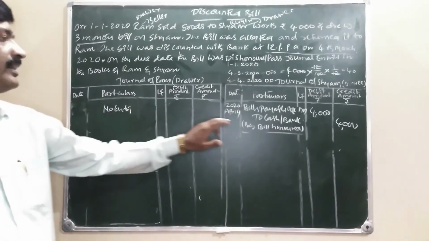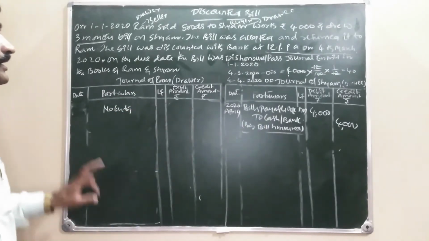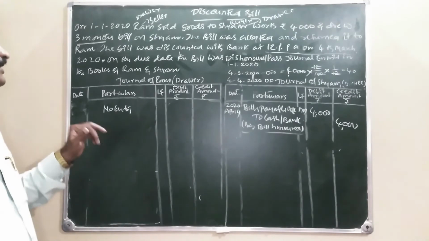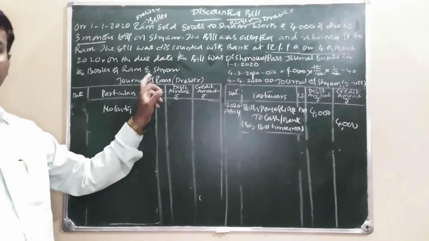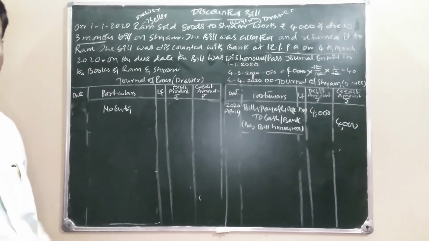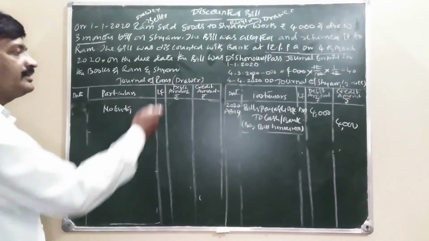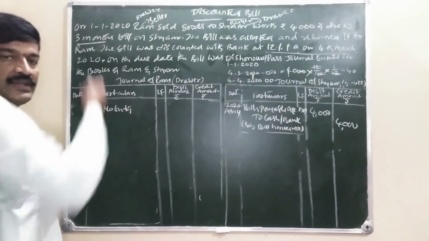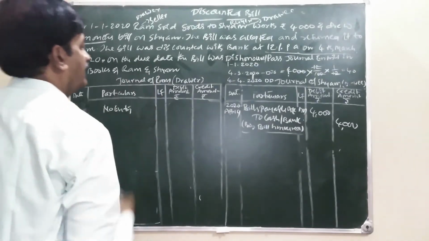Instead of this, we are passing the dishonored bill entry. In case of dishonor of bill, the entry comes in the books of the drawer. What is his position? Due from Shyam, due to bank. It is the position of Ram.